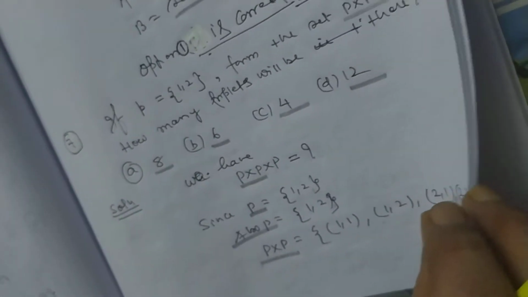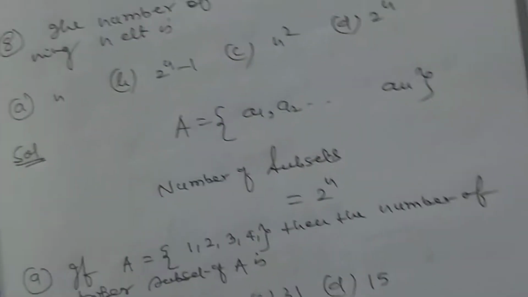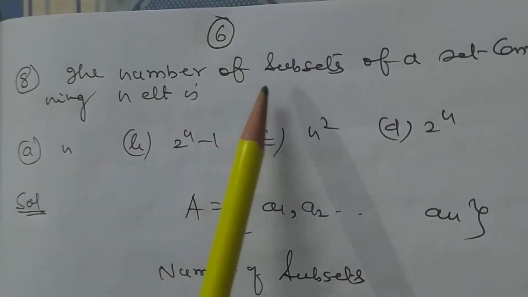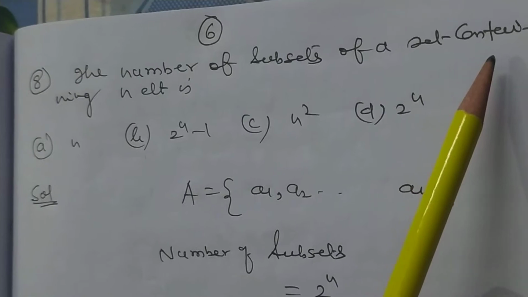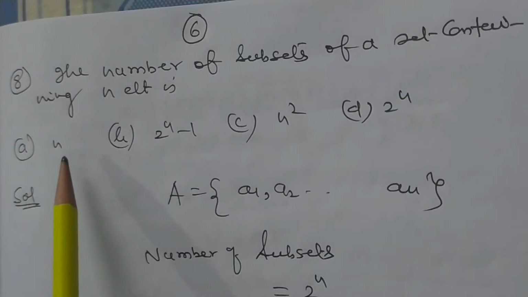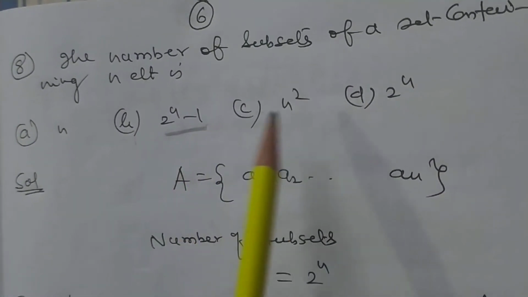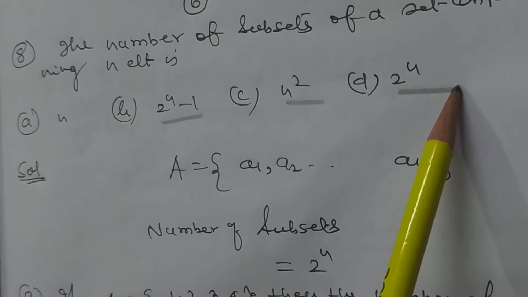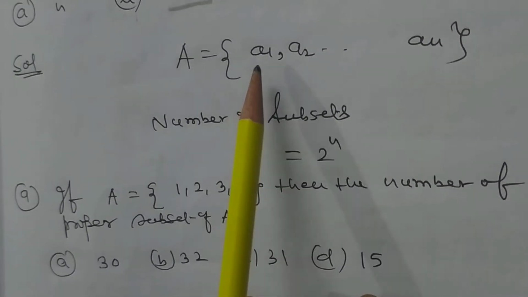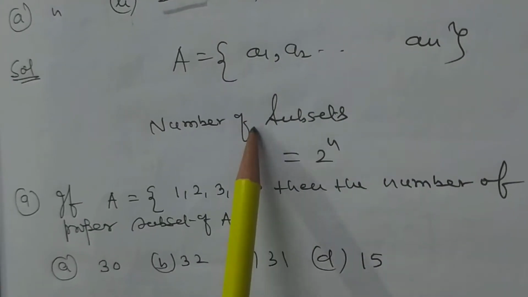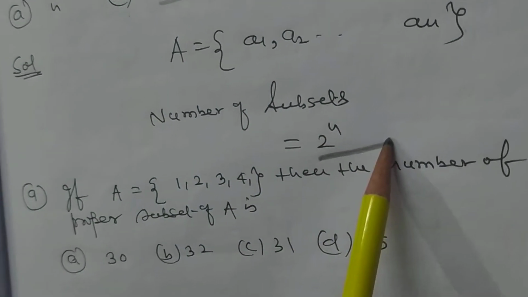So my dear student, now I want to discuss the next problem. The number of subsets of a set A containing n elements is: n, 2 to the power n minus 1, n square, 2 to the power n. Solution: A has how many elements? A1, A2, ..., An. So the number of subsets is equal to 2 to the power n.